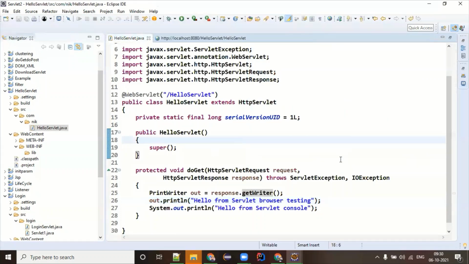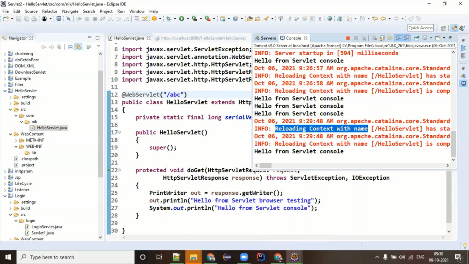Now, in this code, just bother about this URL. This is called URL, guys. Based upon this URL only, a server can respond to you. So let's say I give ABC here.